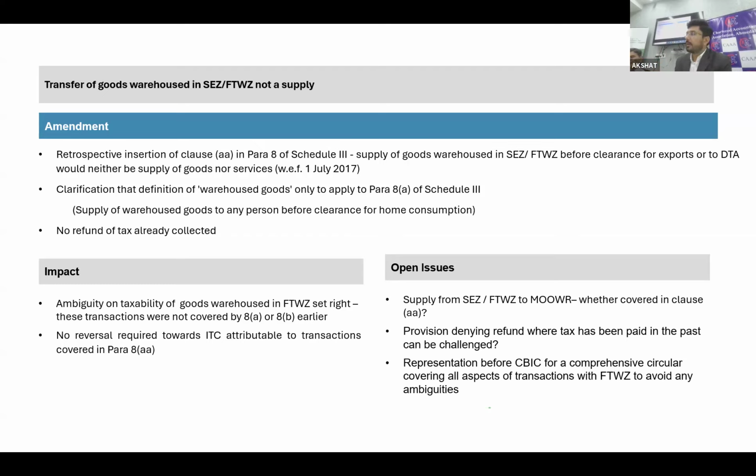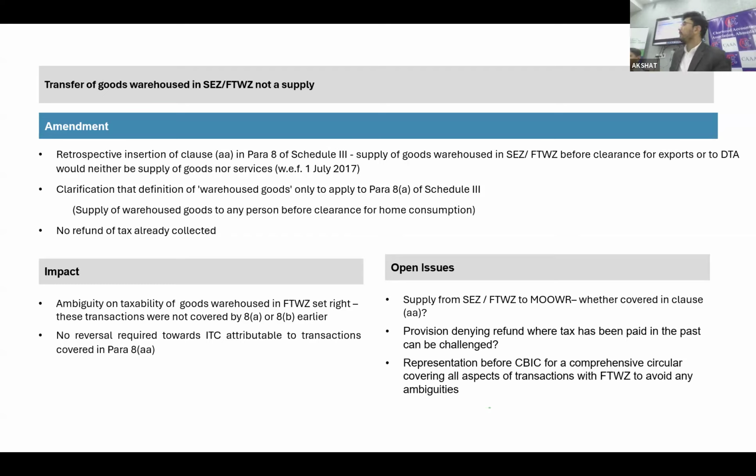Basically, I would say that in the last few GST Council meetings, if you see the trend, they generally pick the area which is highly litigated and highly interpreted, and they give the clarity. It may be possible that they might consider the same as taxable, like plant and machinery.